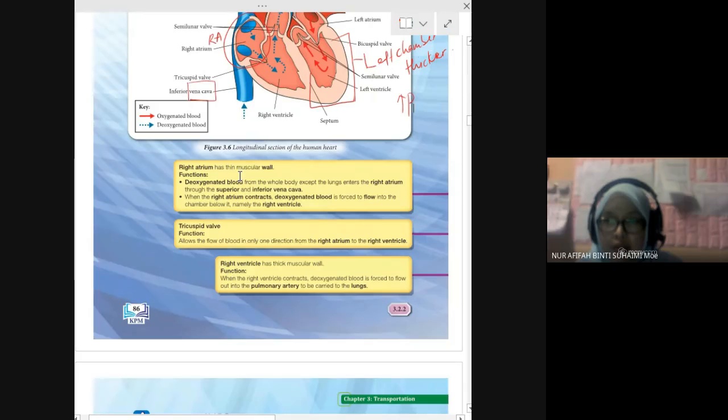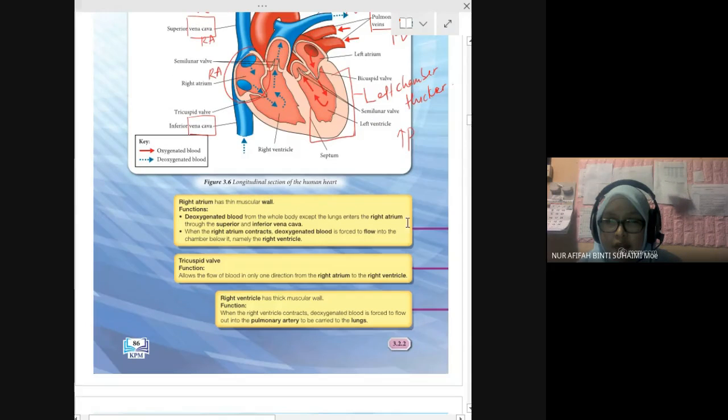Right atrium has a thin muscular wall. Right atrium means the upper part. Functions: the deoxygenated blood from the whole body except the lung enters the right atrium through the superior and inferior vena cava. When the right atrium contracts, the blood is forced to flow into the right ventricle.